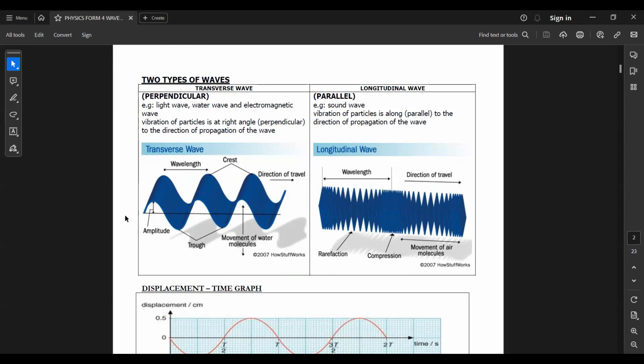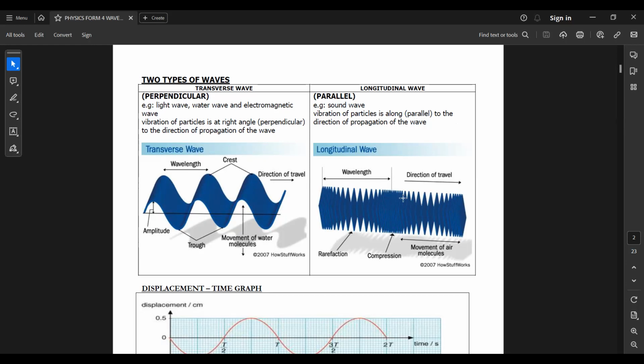So the direction of propagation is left to right, but the particles vibrate up and down. The direction of the particles' vibration is perpendicular to the direction of propagation of the wave. When the direction of propagation is perpendicular to the particles' vibration, the wave is called a transverse wave. For example, water waves or electromagnetic waves are all transverse.